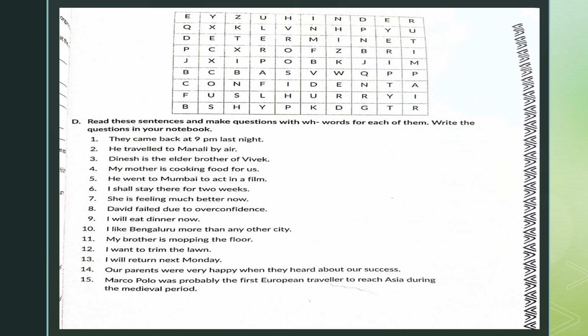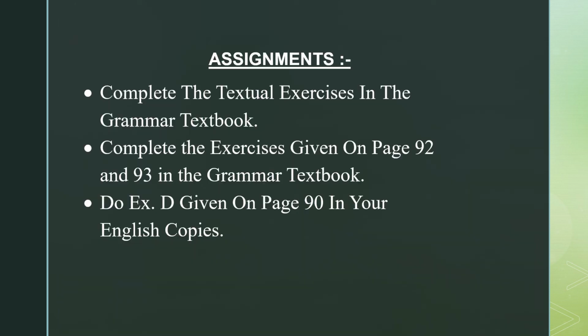This brings us to the end of our textual exercises on the lesson conjunctions. So here are the assignments that you're going to do in your English copies. First of all, complete all the textual exercises in the grammar textbook itself, and the exercise given on page number 92 and 93 have to be done in the grammar textbook. Exercise D on page 90 is to be done in your English copies.